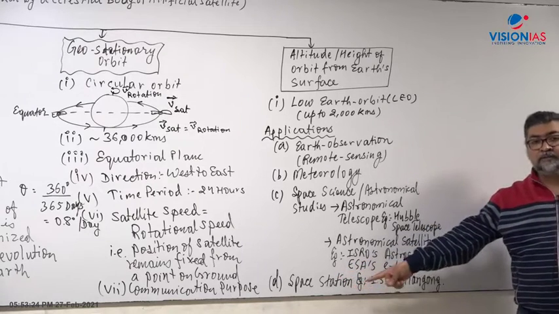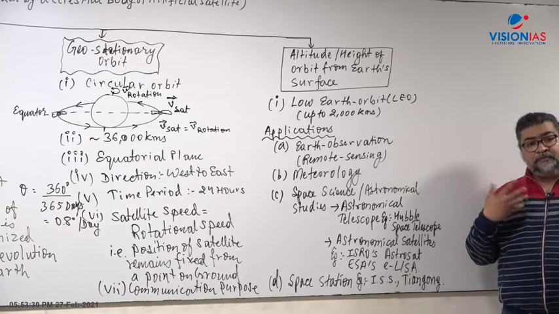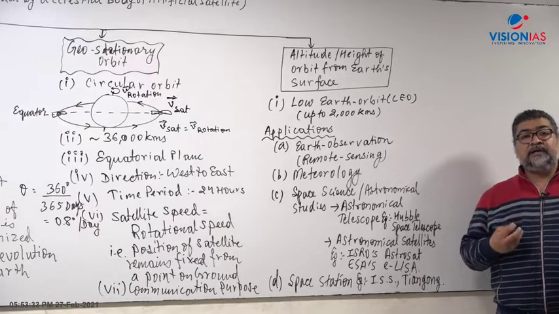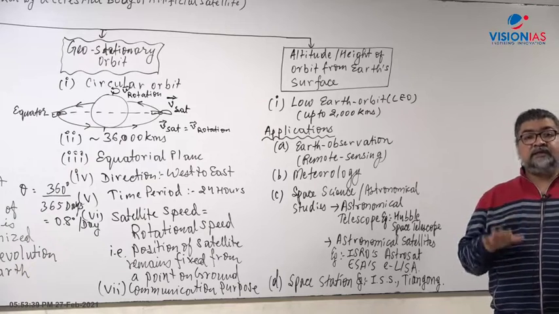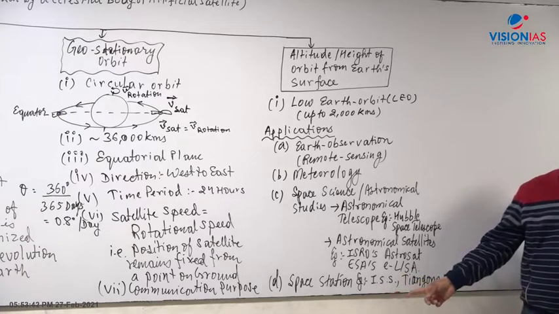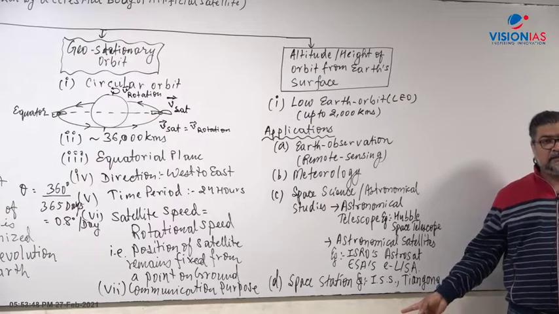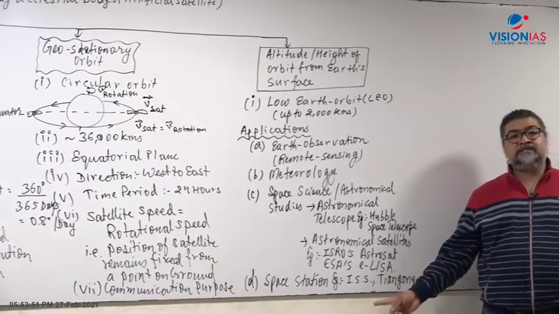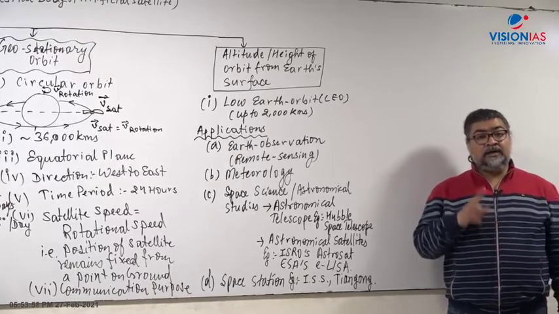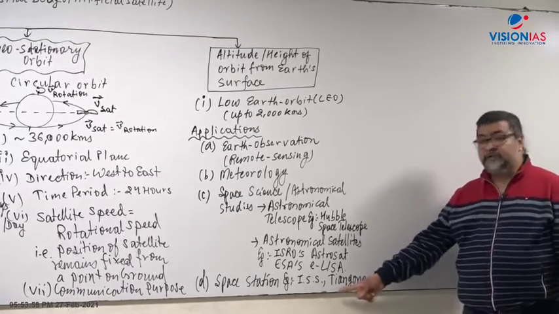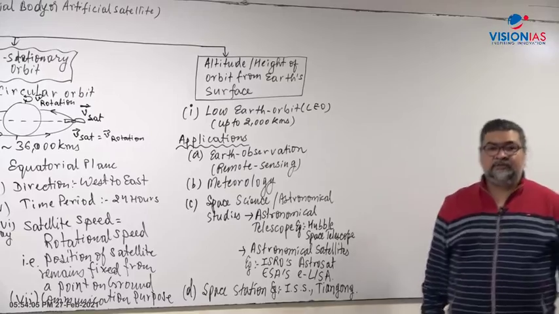Fourth aspect of low Earth orbit is building space stations, right, like India also has the aspiration to build a space station, but that is only possible when we have an RLV, reusable launch vehicle, and human space flight. But which are there already made? Presently ISS, International Space Station, managed by NASA, JAXA, Canadian Space Agency, ESA, and Roscosmos, 5 space agencies. And then China is building its own independent space station named Tiangong. What is the name of the Chinese space station? Tiangong. China is trying to develop that.